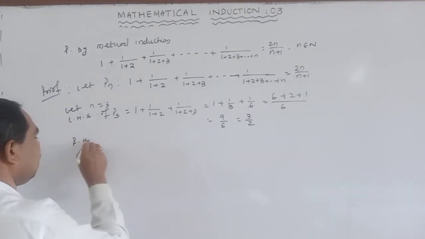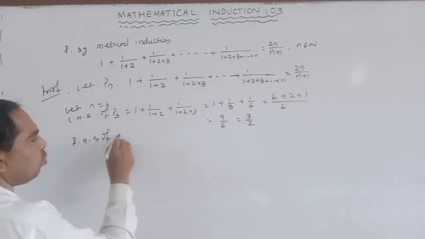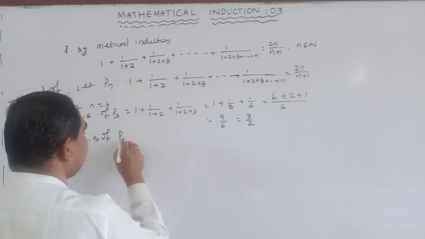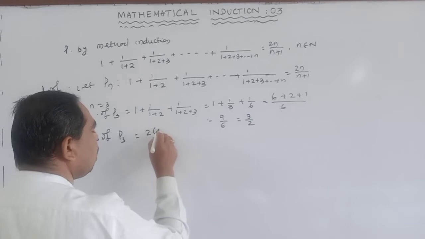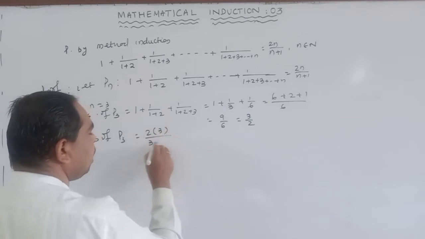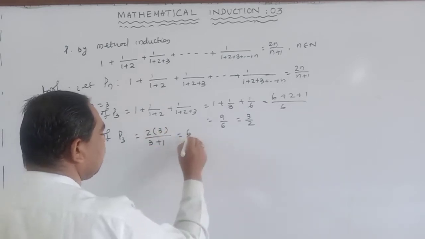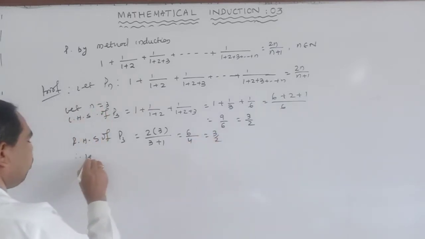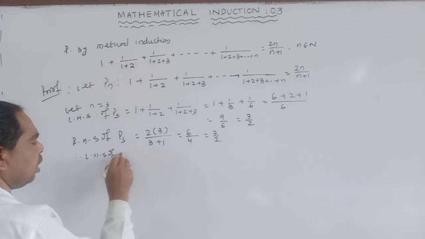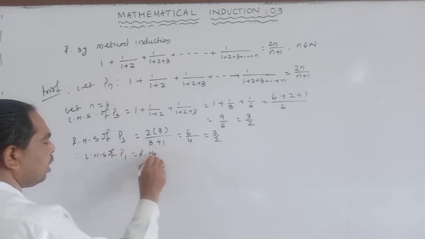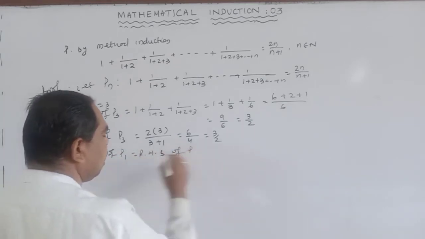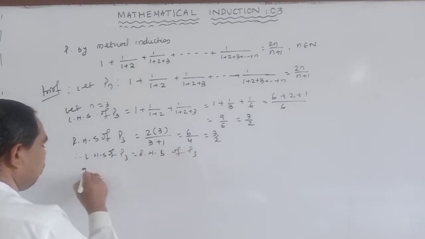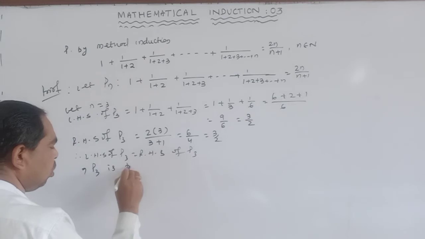RHS of P3 is 2 into 3 divided by 3 plus 1, so 6 by 4, that means 3 by 2. Therefore LHS of P3 is equal to RHS of P3. So P3 is true.